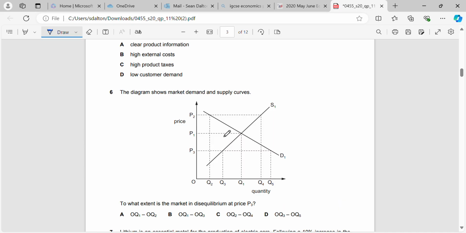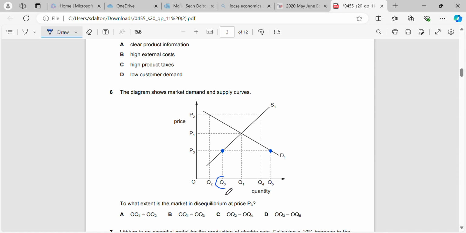Okay, the diagram shows market demand and supply curves. To what extent is the market in disequilibrium at price P3? Okay, this is really easy. All we have to do is go to P3 and find out where it hits the supply and where it hits the demand. The gap between supply and demand, once we're outside of our equilibrium, is always the extent of our disequilibrium. It's the gap that we need to fill in order to get back into equilibrium.